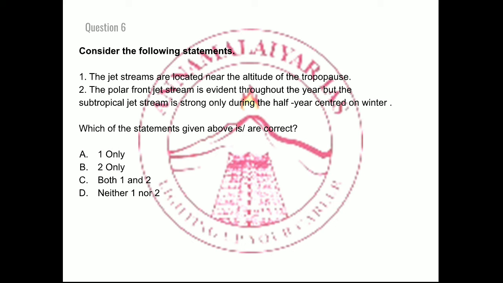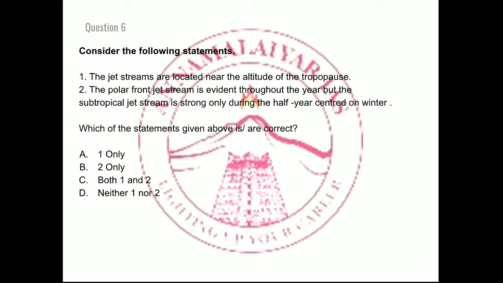Which of the statements given above is correct? So the question is about jet streams. Whenever we talk about jet streams, they are located near the troposphere. That is one thing that has to be remembered. The breadth of these jet streams would be around 40 kilometers to 160 kilometers, and their thickness would be around 2 to 3 kilometers.